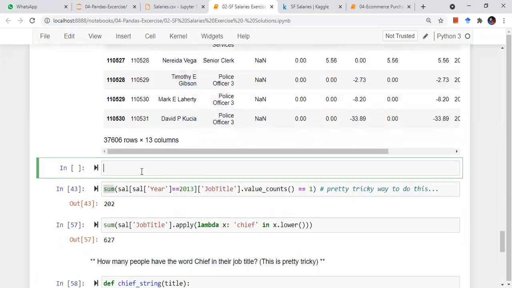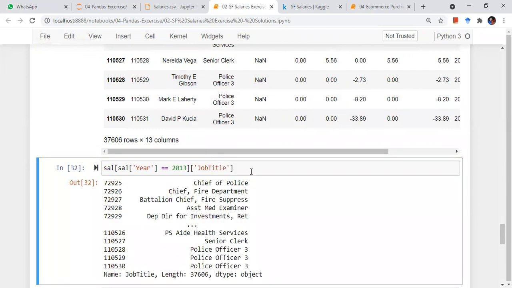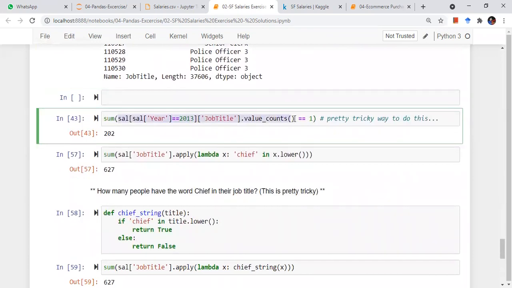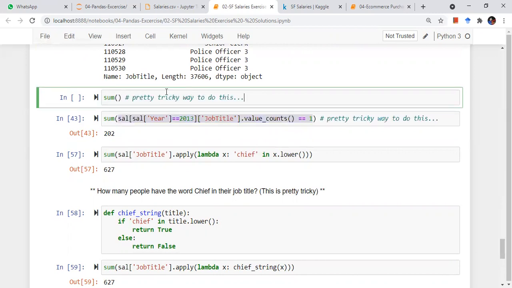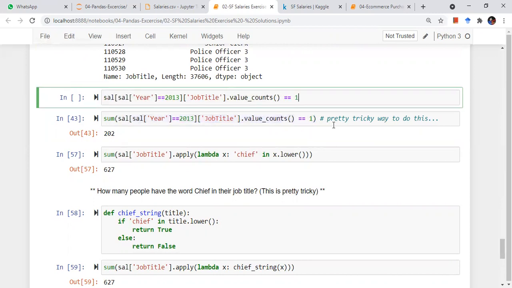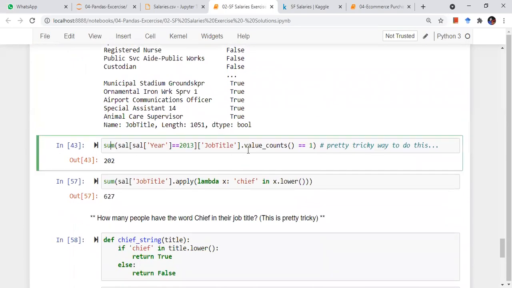I'll paste it here and from job title get value counts. This is the value count equal to 1, and then I can print the sum, right?